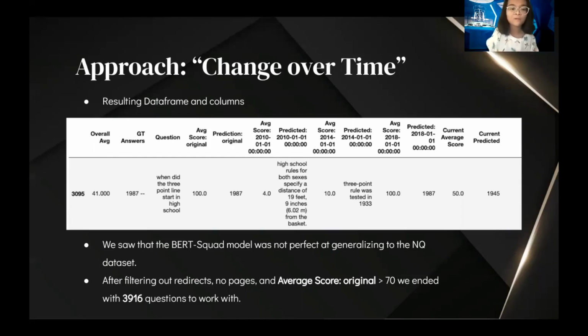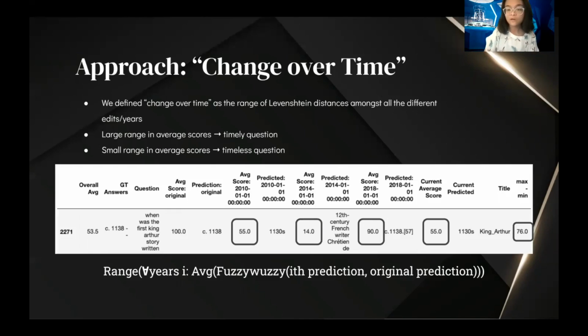NQ dataset as well. And after filtering out redirects, no pages, and an average score original of over 70, we ended up with 3,916 questions. With this output, we define change over time as the range of Levenshtein distances amongst all the different edits and years. And this is where that wordy assumption comes in, because these average scores and distances are comparing all of these different year answers to the original, and they aren't comparing them with one another.